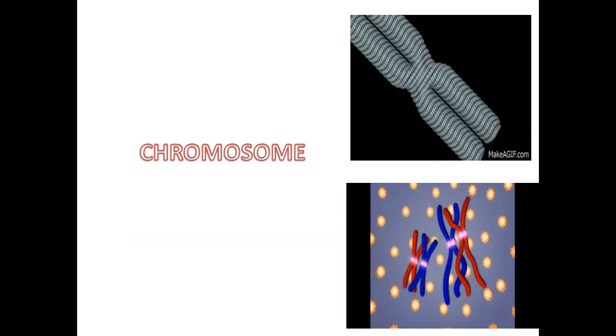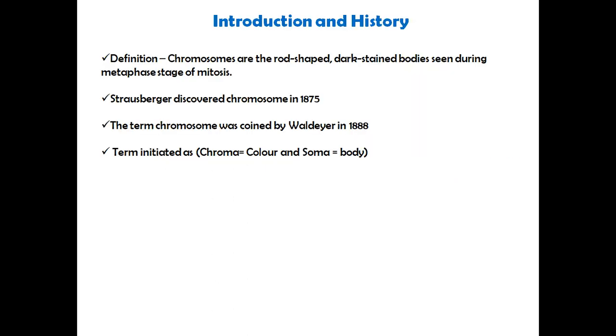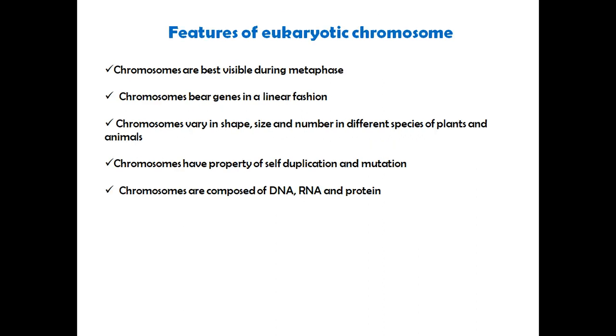Energetics. In that, first one is the chromosome. Introduction and history. Definition: chromosomes are the rod-shaped, dark straight bodies seen during the metaphase stage of mitosis. Strasburger discovered the chromosome in 1875. The term chromosome was coined by Waldeyer in 1888. The term originated as chroma is color and soma is the body.